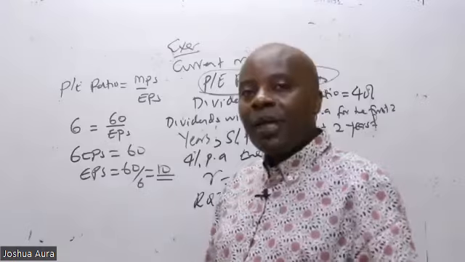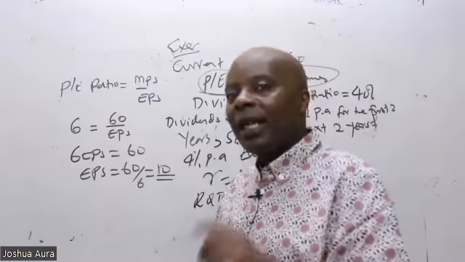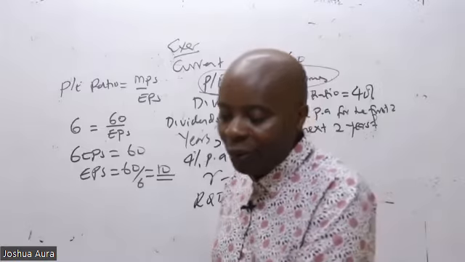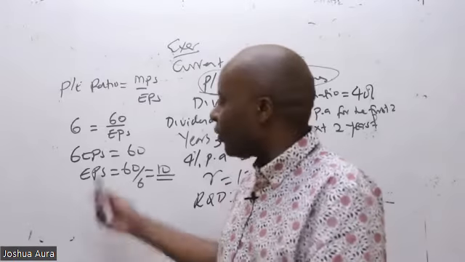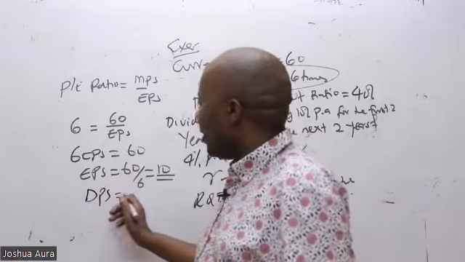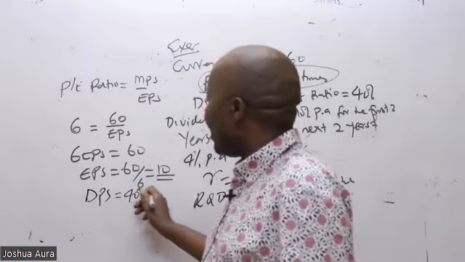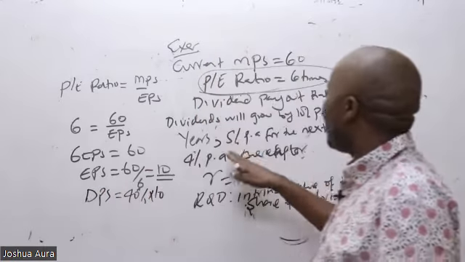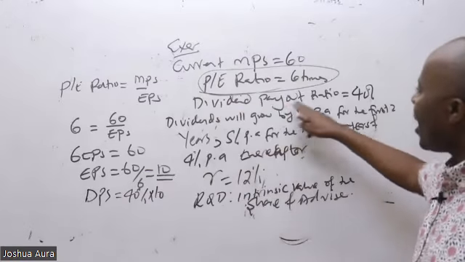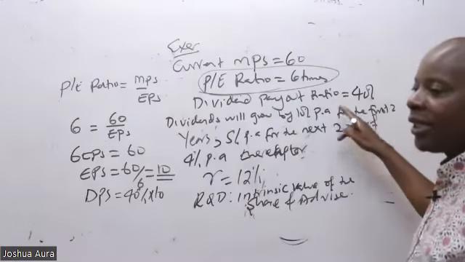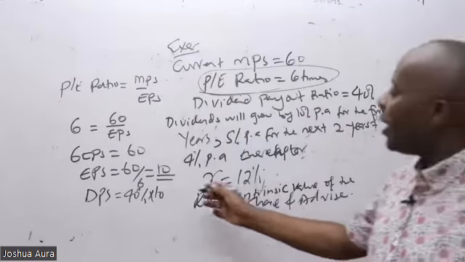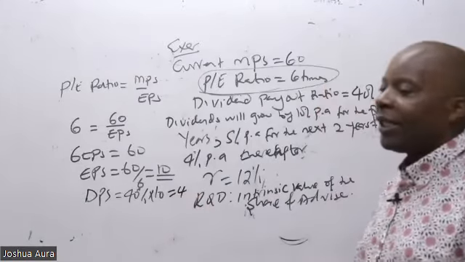So out of this EPS, some percentage will be retained, some percentage will be paid out as dividends. And they have told us the amount to be paid as dividends is 40% of this. So come and give us the DPS. Wamesema dividend payout ratio is 40%, so it's 40% of the earnings per share. So kwa hivyo abracadabra, hii inakuja na kuwa 4 like that.